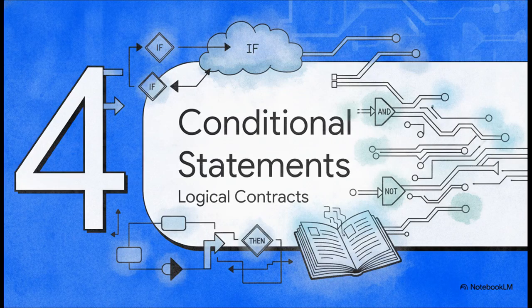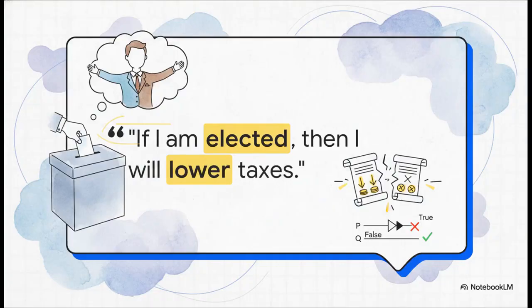Moving right along to Section 4, Conditional Statements and Contracts. A highly intuitive way to really understand a conditional statement is to think of it like a politician's contract with the voters. If I am elected, okay, that's our hypothesis, then I will lower taxes, and that's the conclusion. So when is this contract actually broken?